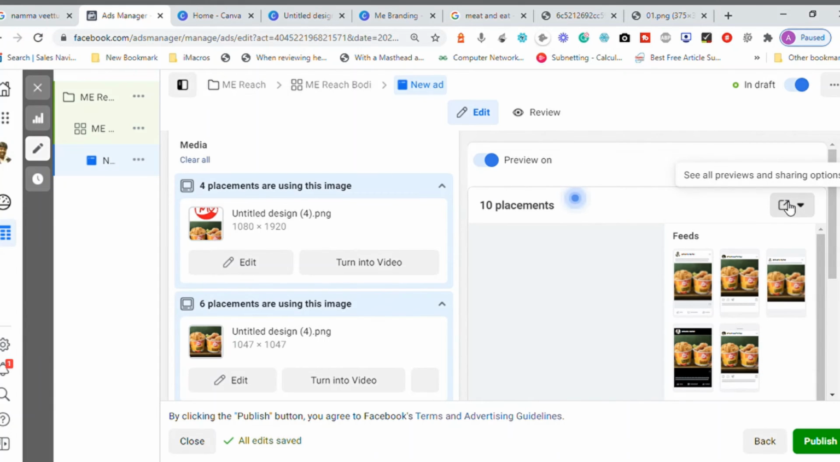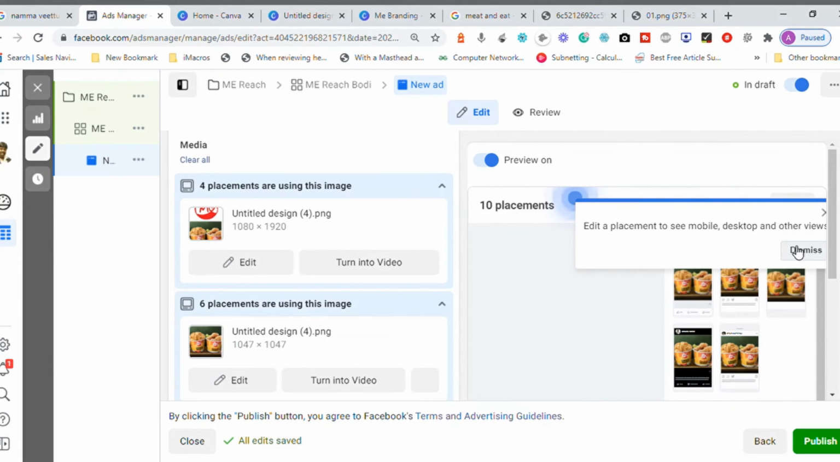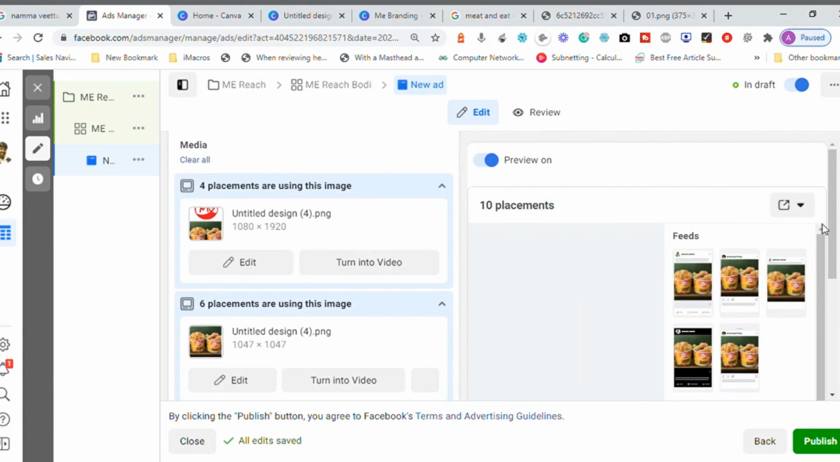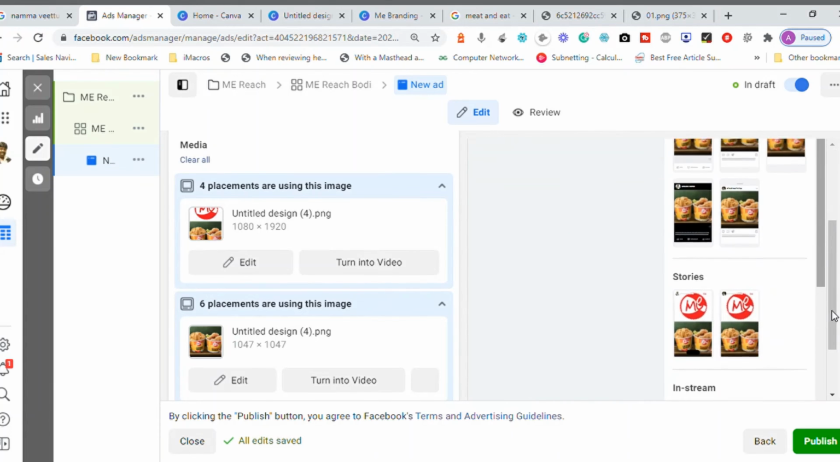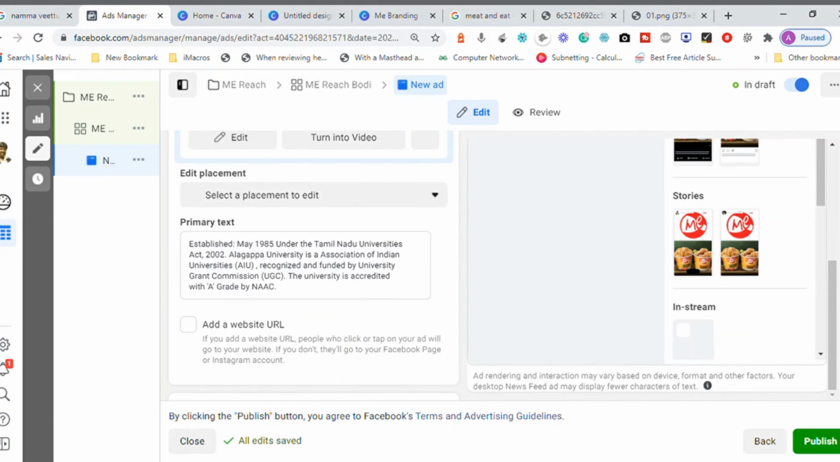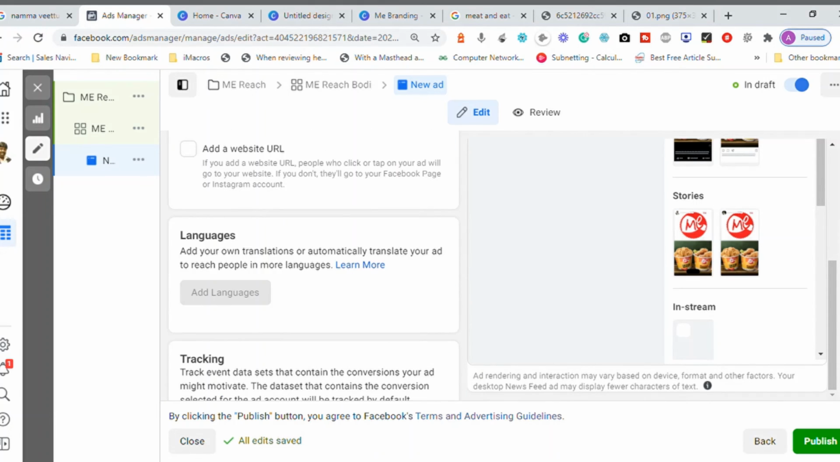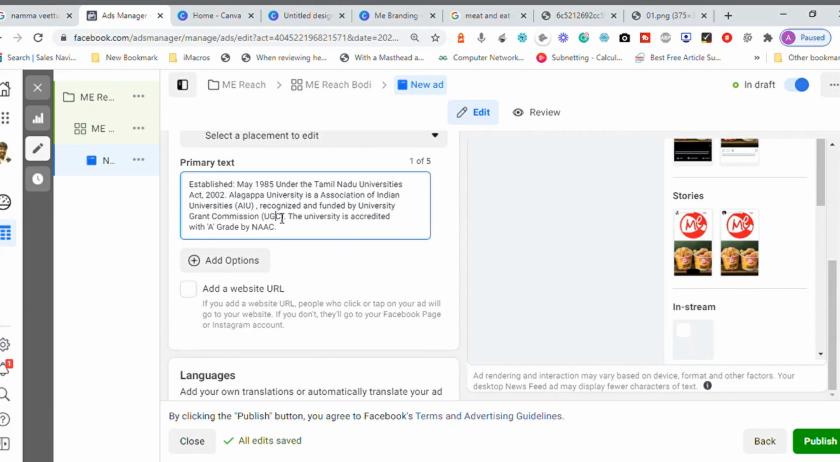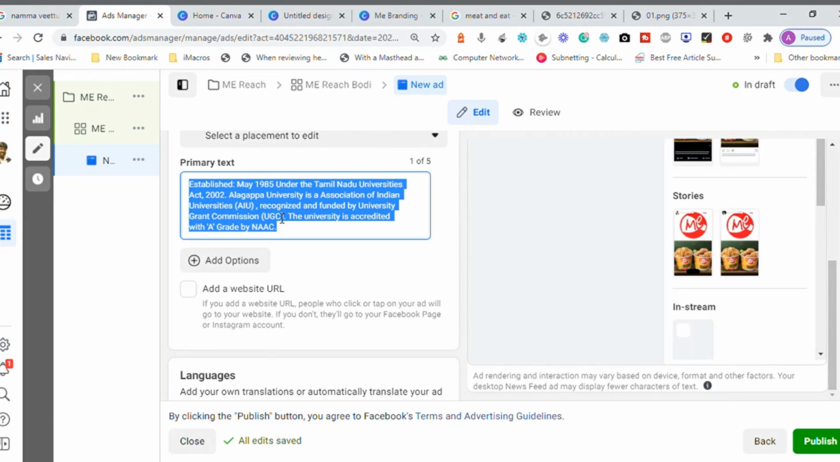Click on this one to see the preview. There are 10 different previews available, which we can use to move this preview and see the different sizes. This is how the advertisement will look. I'm not going to touch the text, I leave it in your hands, because in the previous campaign I showed you how to modify this content. Select this and type the content of your choice. Once you do this, your campaign is ready.